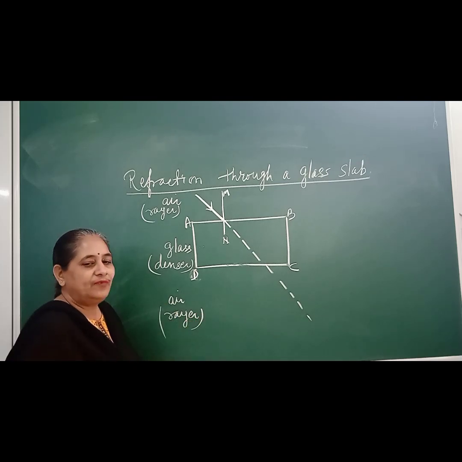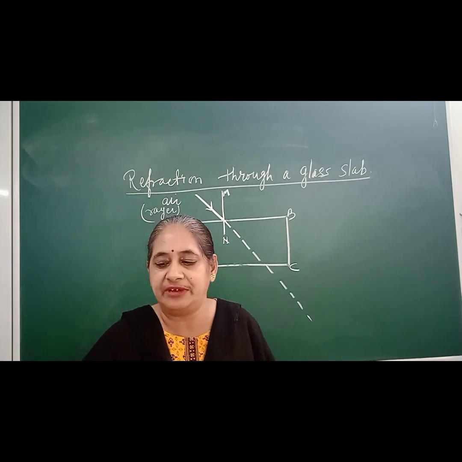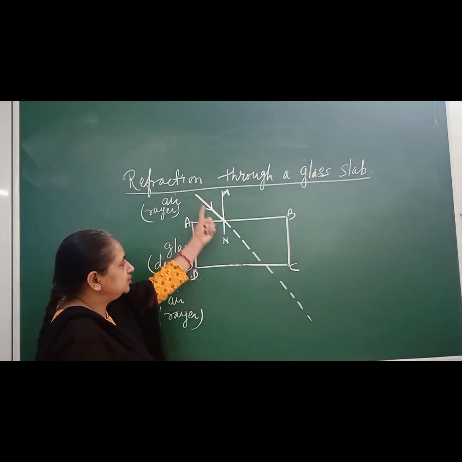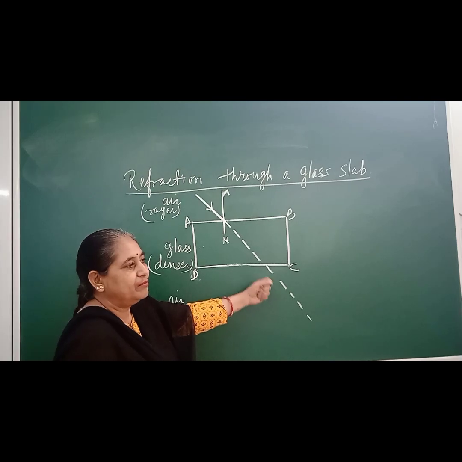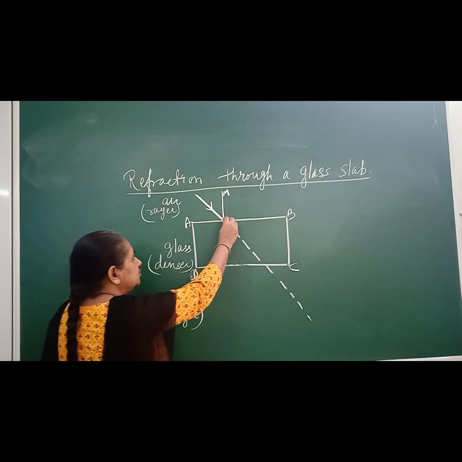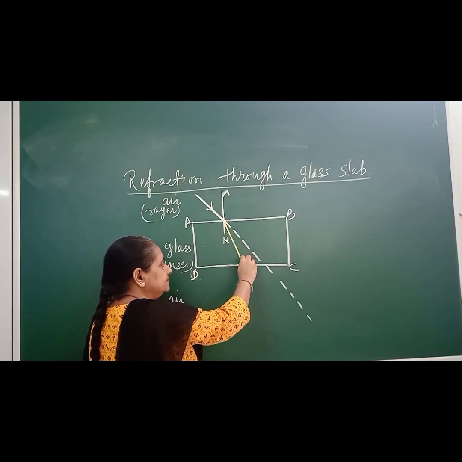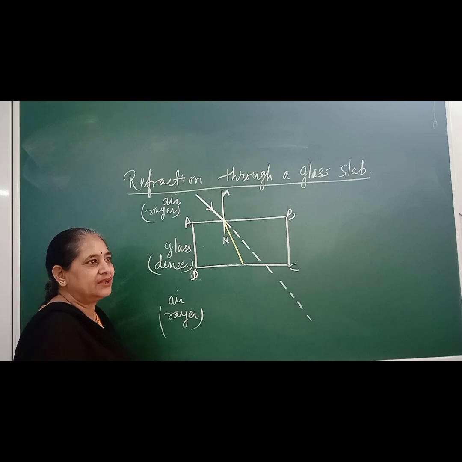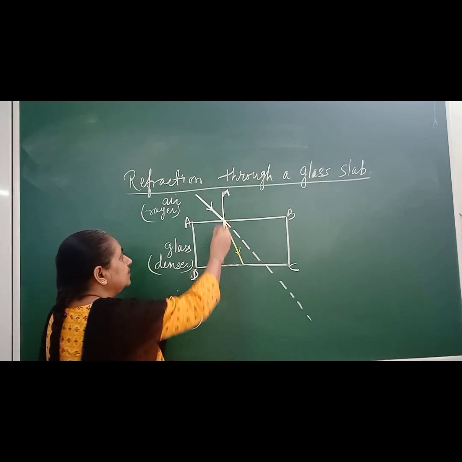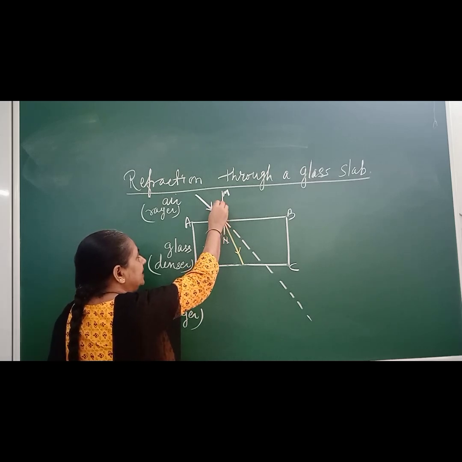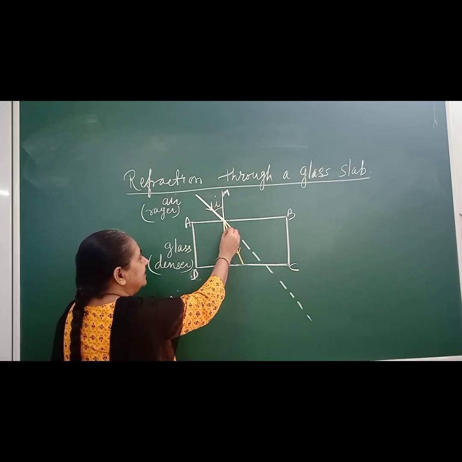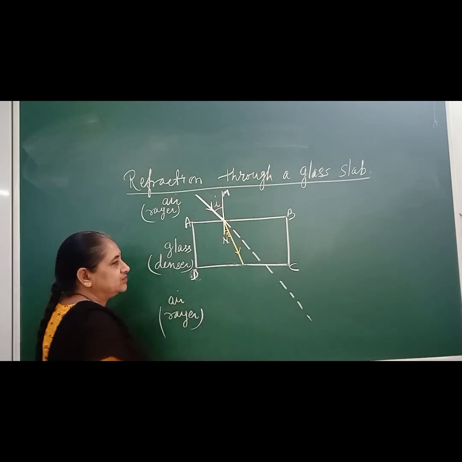And you know, when light travels from rare to denser medium, it bends towards the normal. So here you see, this should be the original path of the light, but light does not follow this path because the speed of light decreases, so it bends towards the normal. So this is the new path of the light. Now, the angle between the normal and incident ray is known as the angle of incidence, and the angle between the normal and refracted ray is called the angle of refraction.